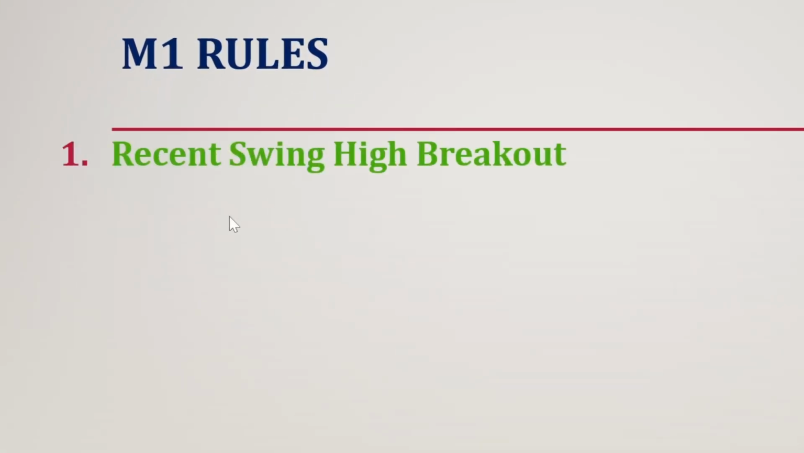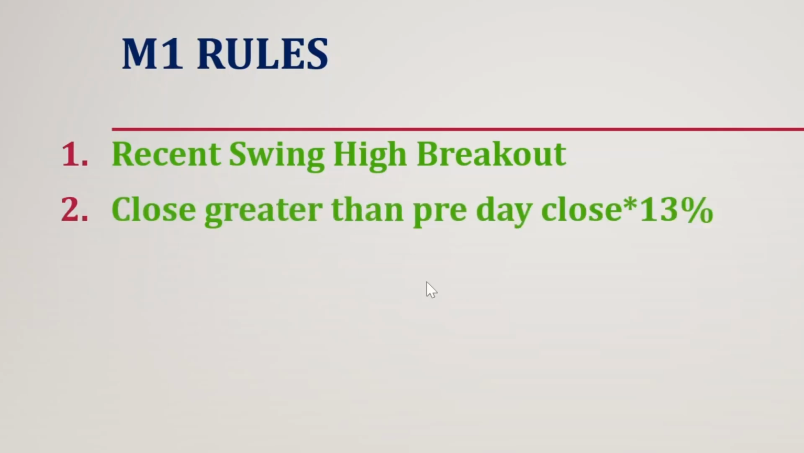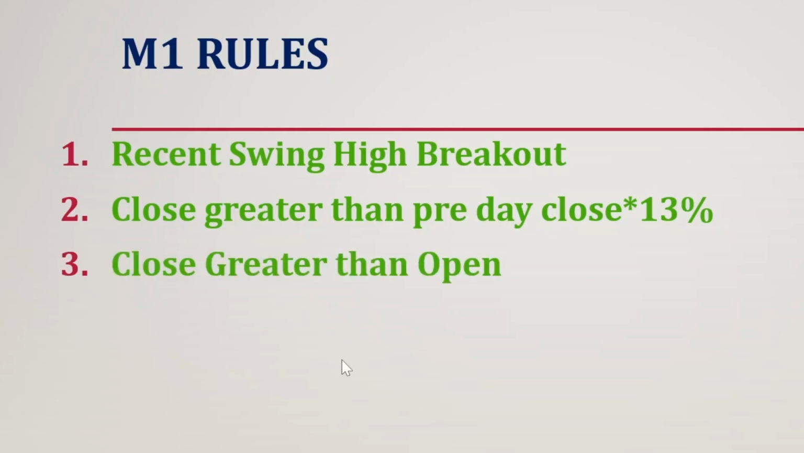The first rule is recent swing high breakout. Any stock which has created, in the last 5 days or last 1 week or few weeks, a swing high or previous pullback high has to break out today. The second condition is today's close greater than previous day close by 13%. Let's say yesterday the stock closed at 100 rupees. Today it must rally more than 13%. And the third condition is close greater than open. It means today should be a green candle.